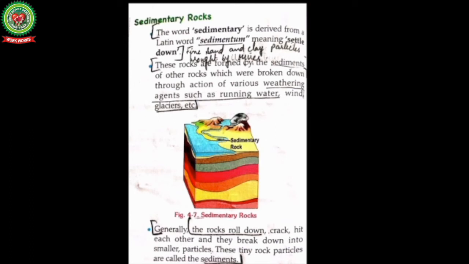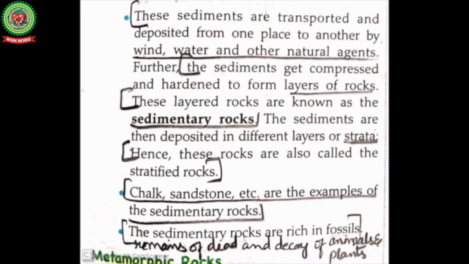Generally, the rocks roll down, crack, hit each other, and break down into smaller particles. These tiny rock particles are called sediments. We have already discussed that fine sand and clay particles brought by the river are called sediment. These sediments are transported and deposited from one place to another by wind, water, and other natural agents. Further, the sediments get compressed and hardened to form layers of rocks.